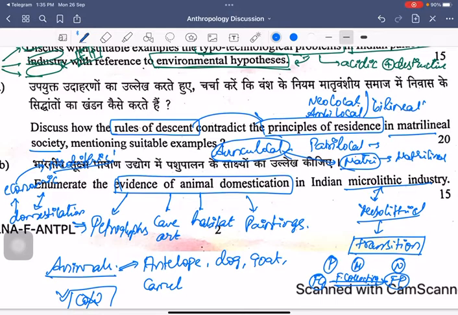In this Neolithic culture, ploughing systems started to emerge, and animals were used in ploughing. That kind of animal usage in ploughing systems is fundamentally derived from the concept of animal domestication, right? That has to be discussed to make this answer look dynamic.